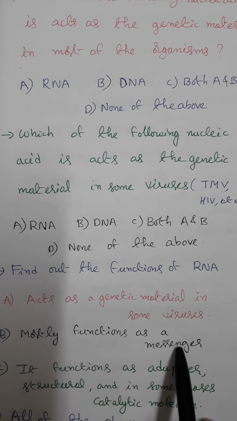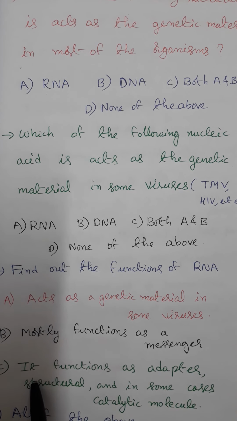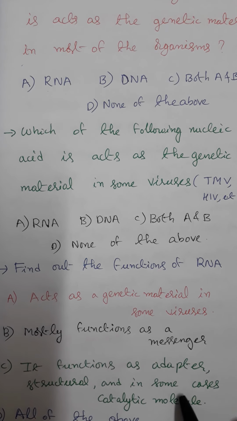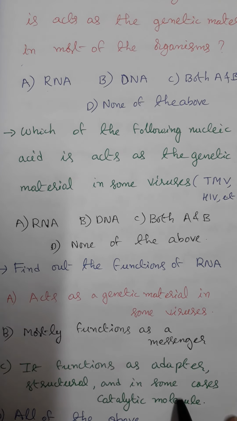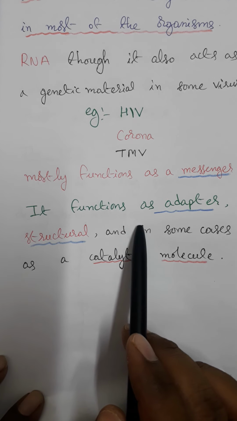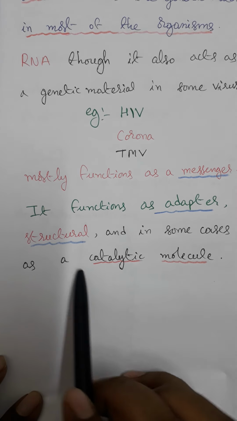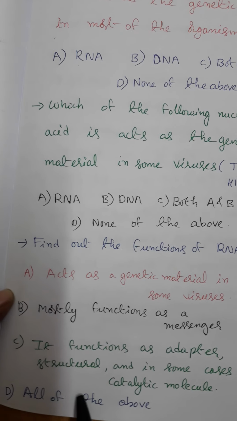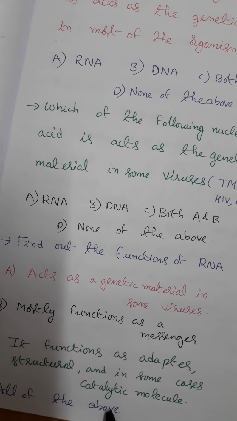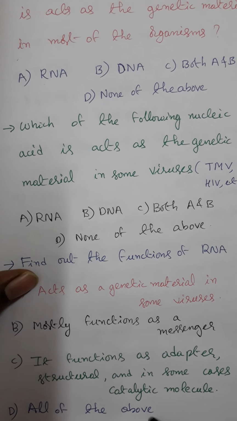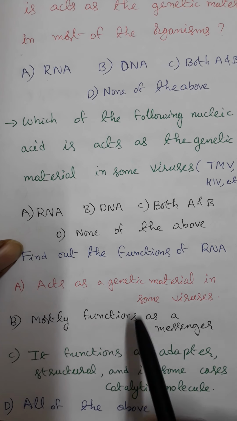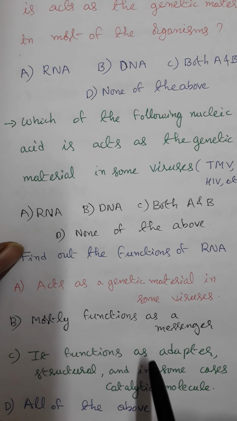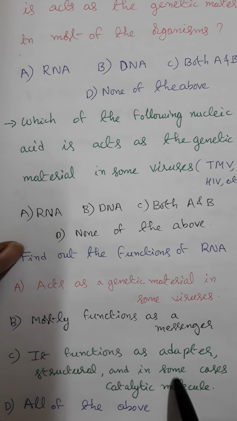Mostly functions as a messenger. That is also correct. And C, RNA functions as an adapter, structural, and in some cases a catalytic molecule. What about the fourth option? All of the above. So what is the correct answer? All of the above. RNA acts as a genetic material in some viruses, mostly functions as a messenger, and functions as an adapter, structural, and in some cases catalytic molecule.